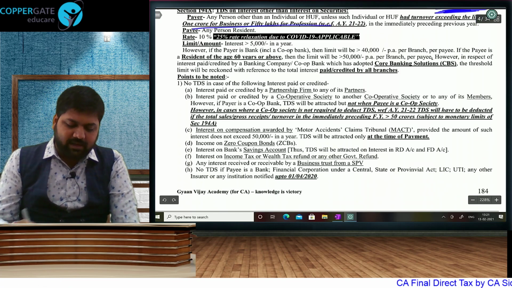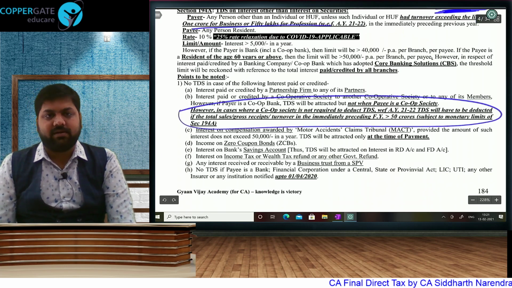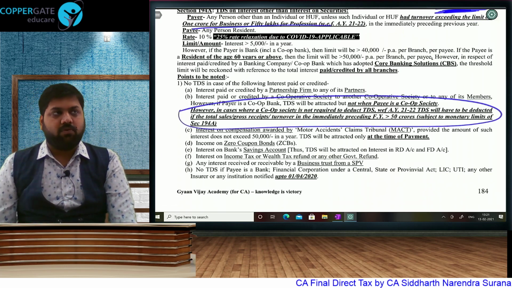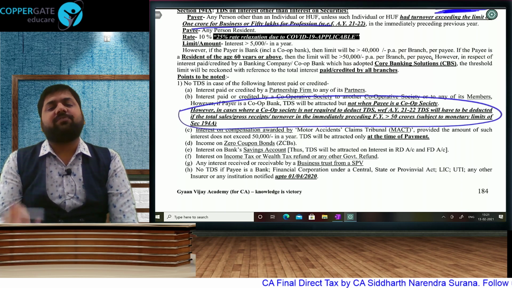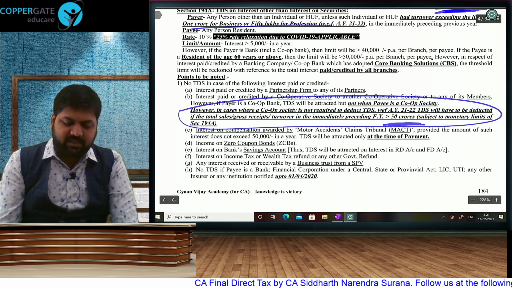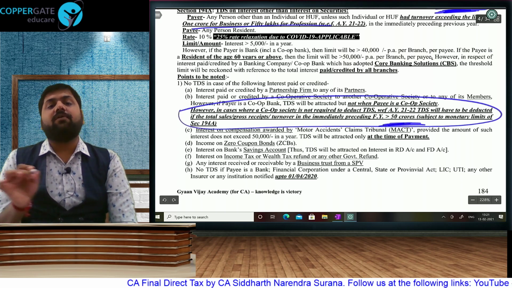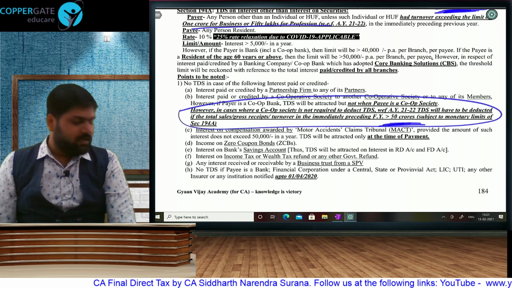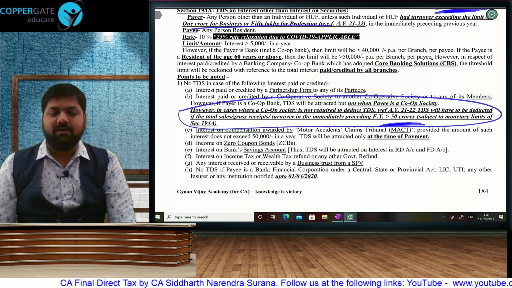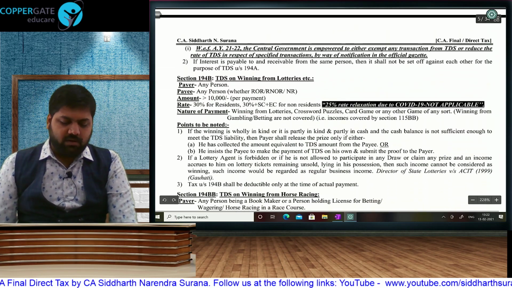And secondly, here in 194A, sometimes cooperative societies were not liable to deduct TDS. One cooperative society to another cooperative society, one cooperative society to its own member, there was no TDS. But if your cooperative society's last year turnover had exceeded 50 crore rupees, then that cooperative society will be liable in the current year also. So these are amendments of 194A.